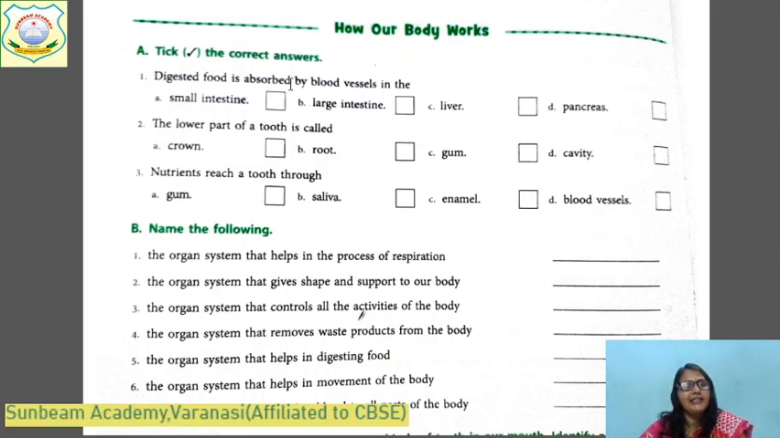Digested food is absorbed by blood vessels. किस organ में digested food absorb होता है? Small intestine, large intestine, liver or pancreas? Which is the right answer, beta? It is the small intestine. Now, the food is absorbed by blood vessels in the small intestine. Okay, this is the right answer.